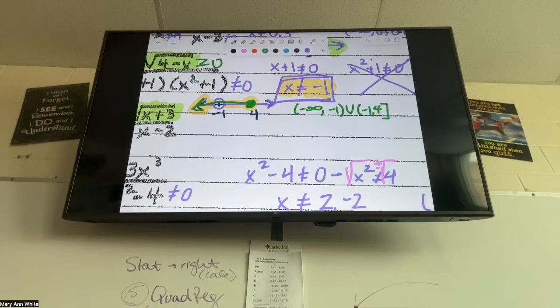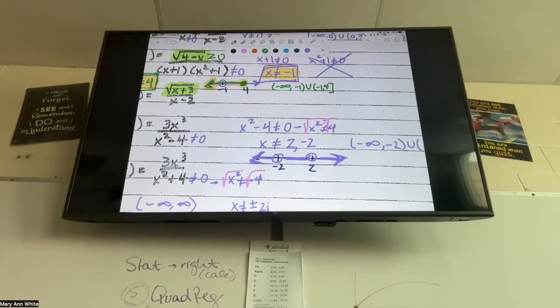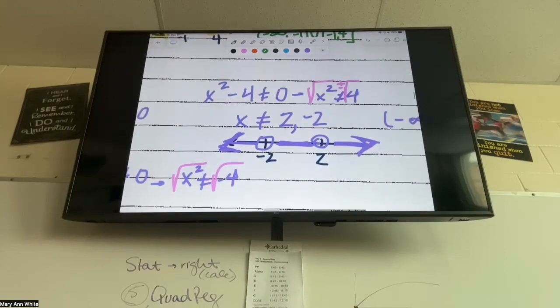All right, we're gonna do the same thing for the last one. Why didn't we put a bracket on it? We only put a bracket on the 4. We haven't put a bracket anywhere else. The reason is that they're open circles at those points and they're not closed circles.